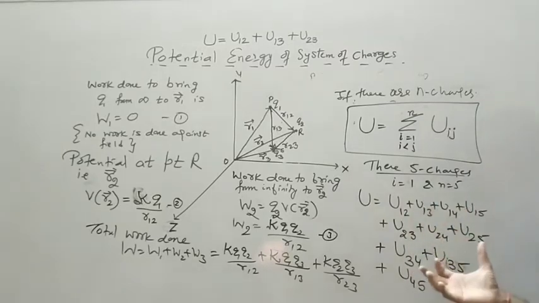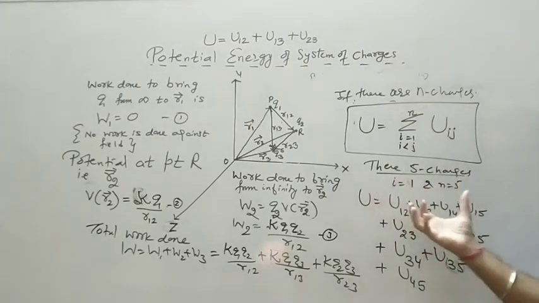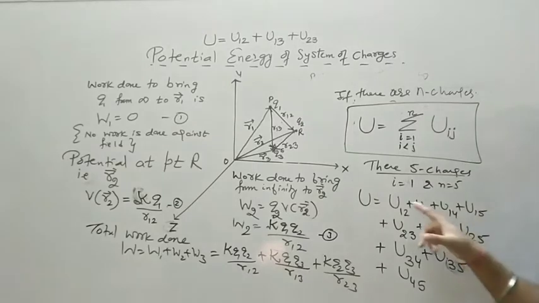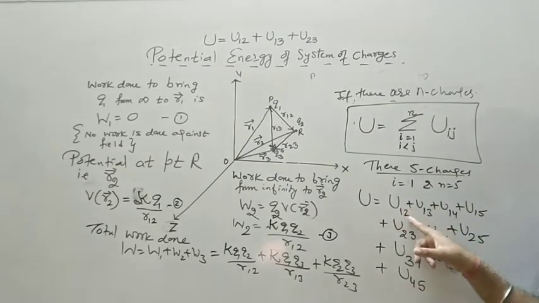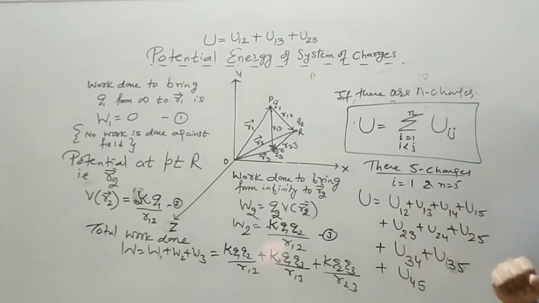So see the terms. Now if you are not comfortable writing this: U12 means 2 is brought against 1. When I bring 3, 3 is brought against 1 and 3 is brought against 2. So this term will come into the picture first as compared to U14.